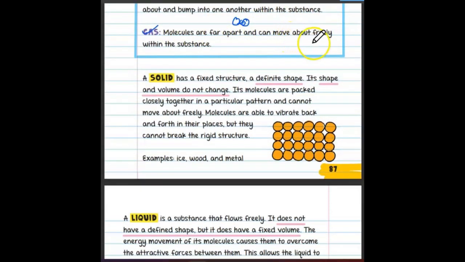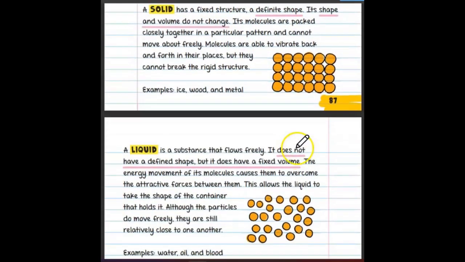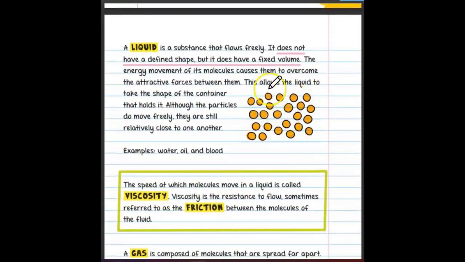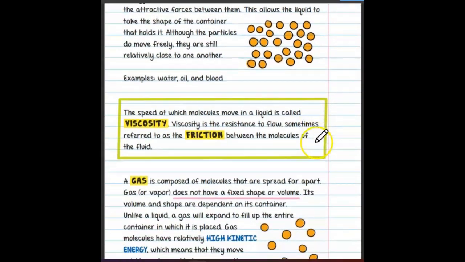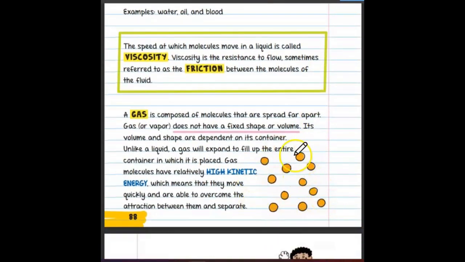Gas molecules are far apart and can move about freely within the substance. Freely they can move. I'll show you: this is the way molecules are arranged in a liquid, and this is the way molecules are arranged in gases. You can see, right? Interatomic or intermolecular space is very large in gas compared to solids and liquids.